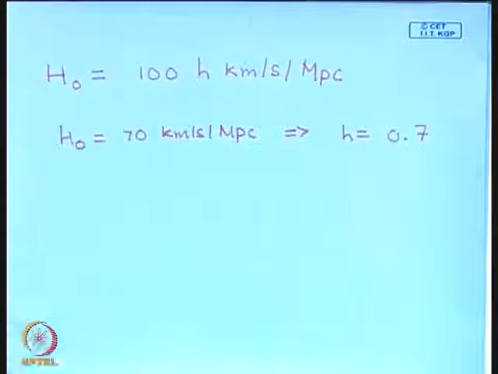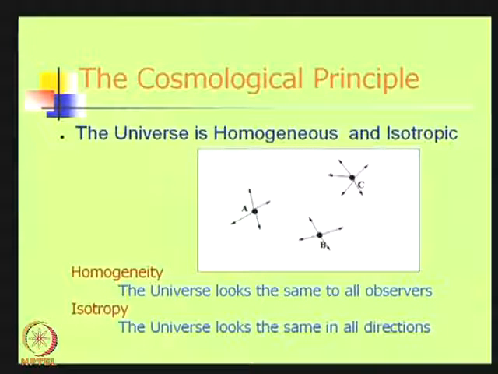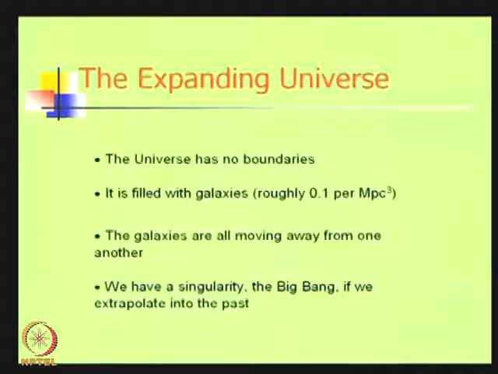In the last lecture, we also learned about the cosmological principle that the universe is homogeneous and isotropic. There is no preferred position, there is no preferred direction in the universe, and then I told you that if you combine these two things, you are led to a model which has no boundaries.